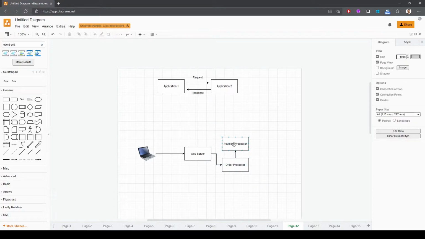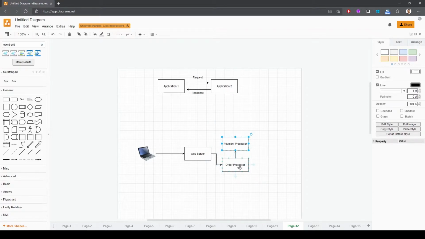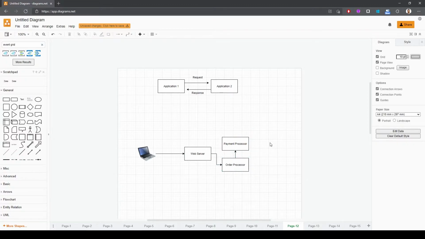So if you make a change to the payment processor, you're probably going to also make a change to the order processor as well. So with software engineering, we want to typically have these services with social anxiety. So we don't want those services to be able to directly talk to each other. And again, this request response is what powers most of the internet, but when we start talking about microservices and distributed systems, we have to think much further than that.